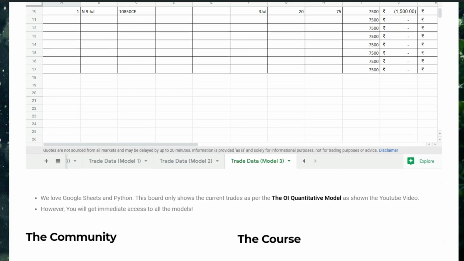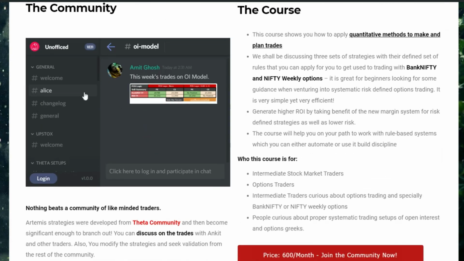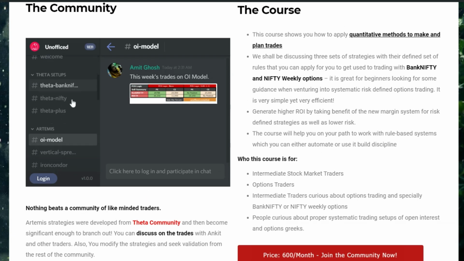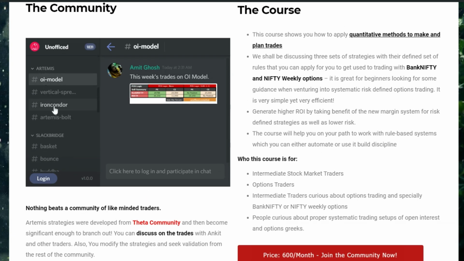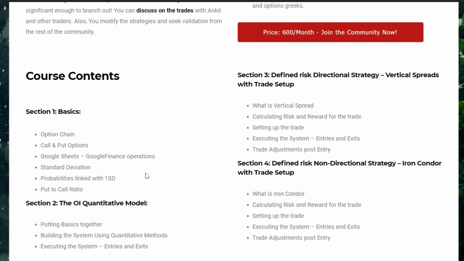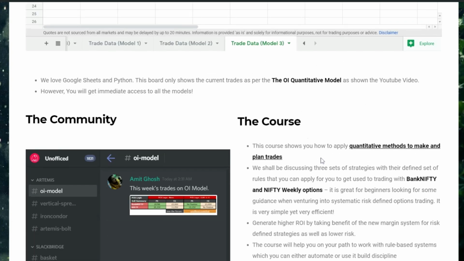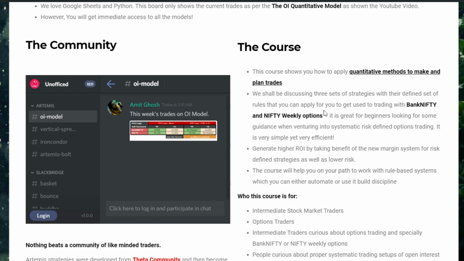Discord and Slack are interconnected to each other, and you can see that it just started the course here, and you can see the community here named Artemis. The three models are there, and this is a general discussion forum. These are the course contents. It will be taught by Ankit in the same fashion as he did in the YouTube video above, and that's it.